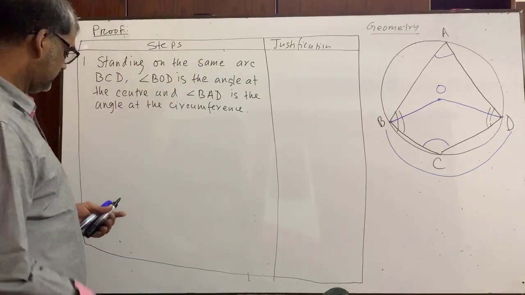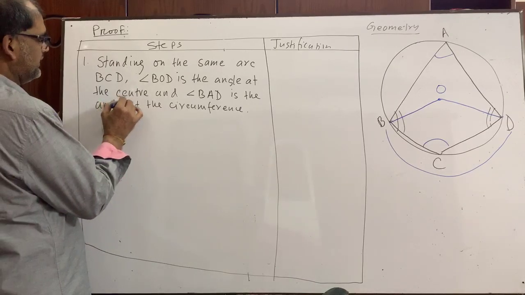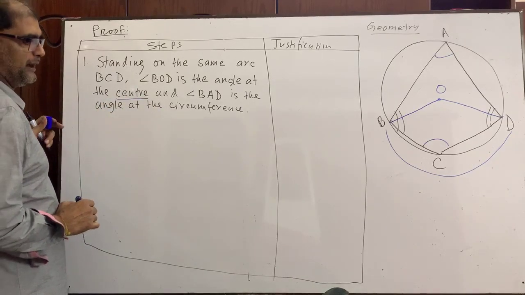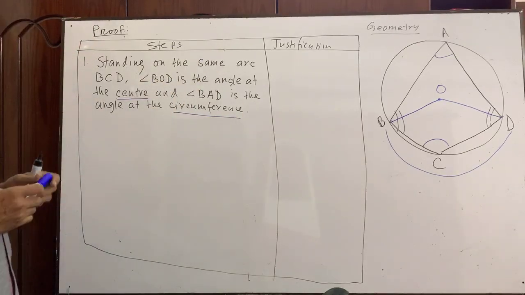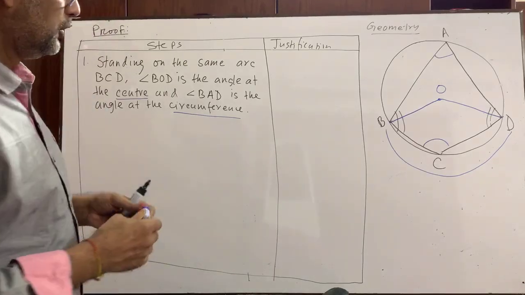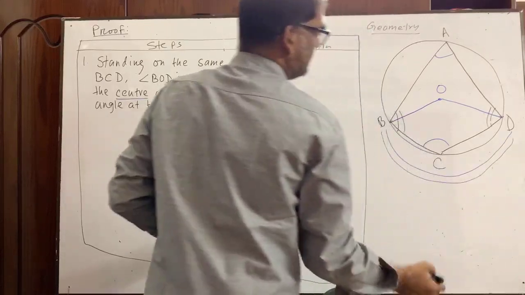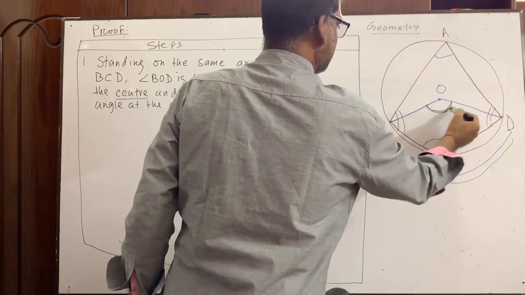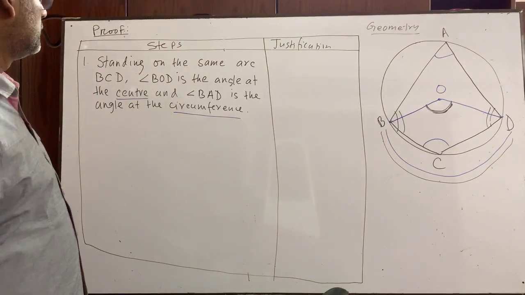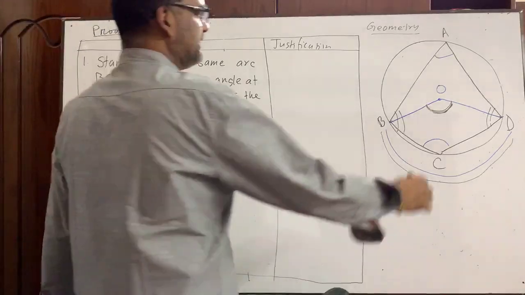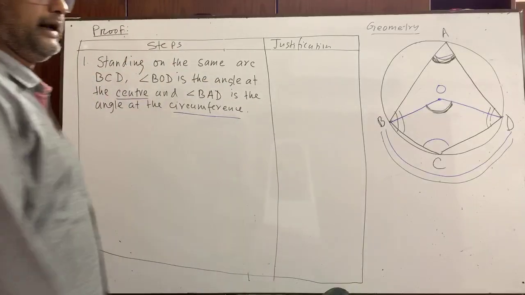So I have written and I have mentioned two things. Number one, angle at the center, and I have also mentioned angle at the circumference. Please pay attention. When we think that this is an arc, then this angle is the angle at the center, and this angle is the angle at the circumference.